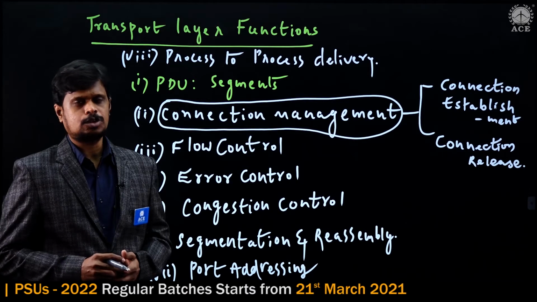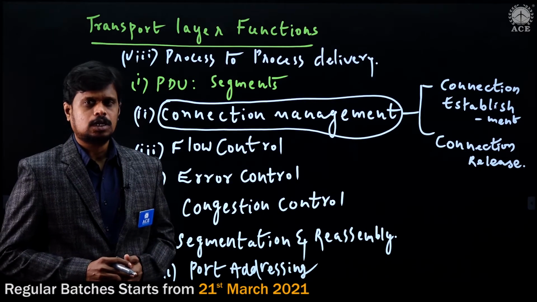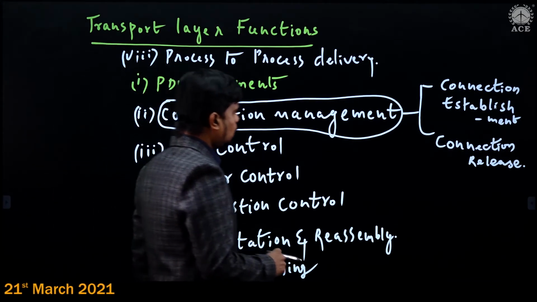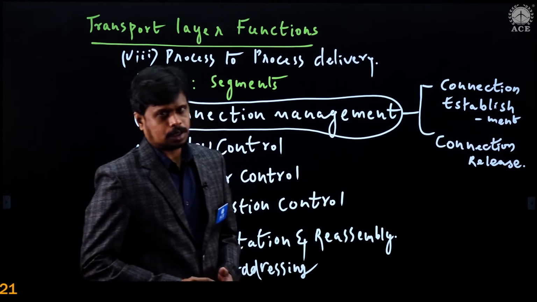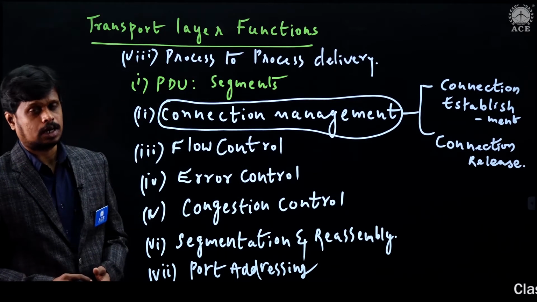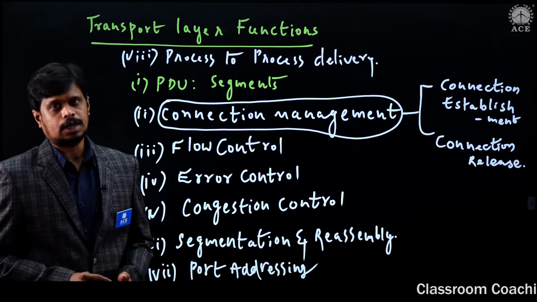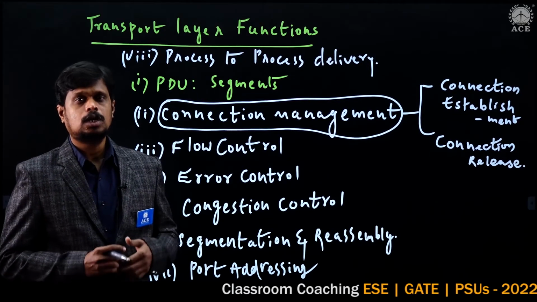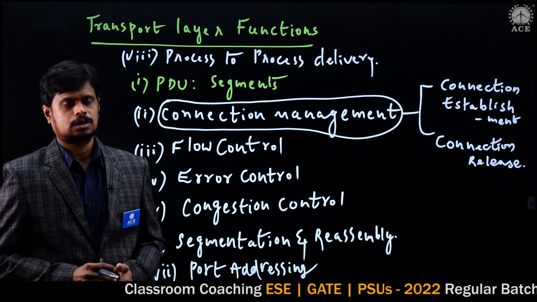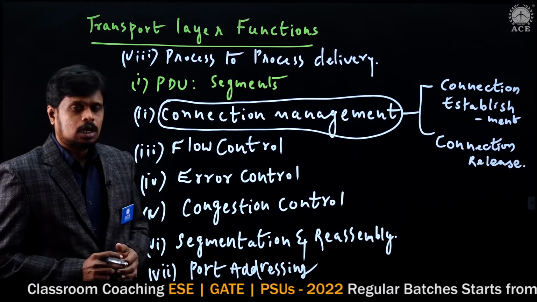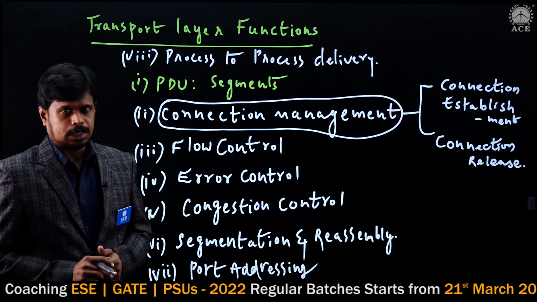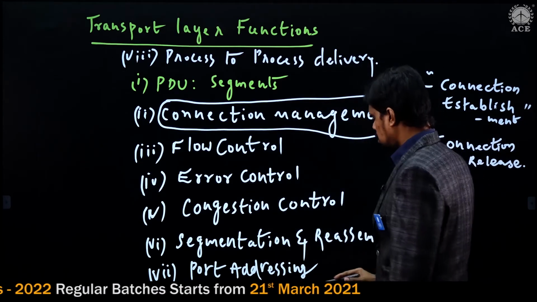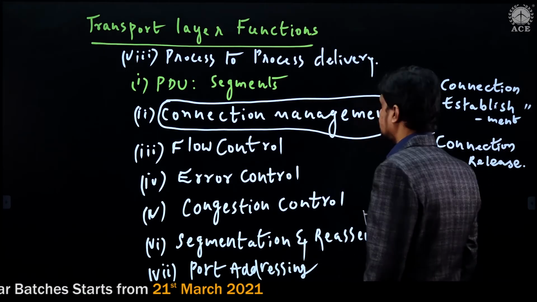After making the data transmission, the connection should be released. If you consider UDP, UDP is an unreliable connectionless protocol. It does not require any connection, but TCP requires connection establishment before data transmission. So connection establishment is the key point for solving this particular question.